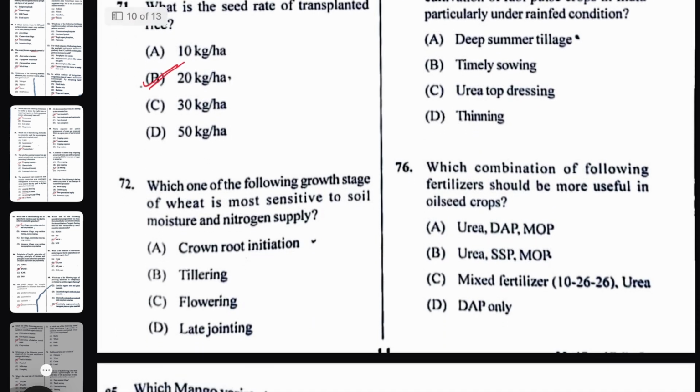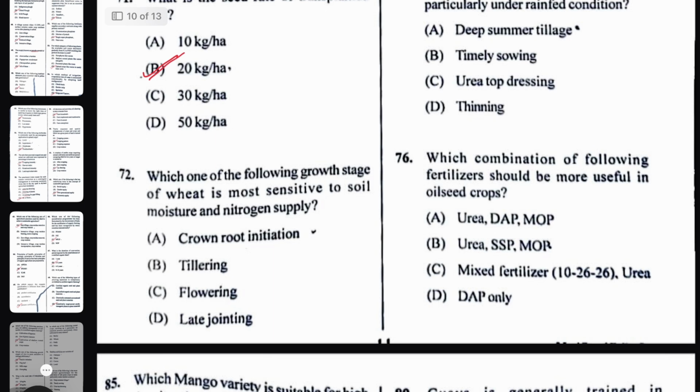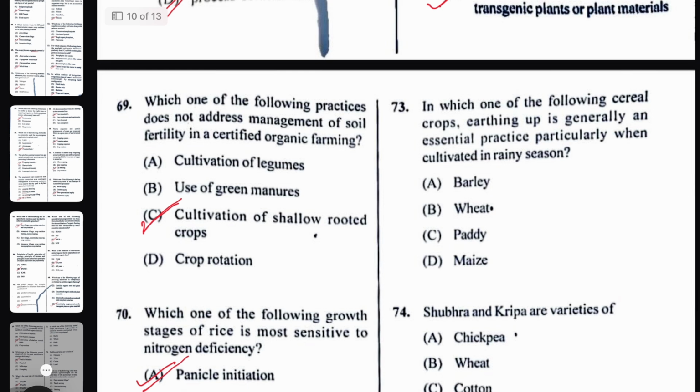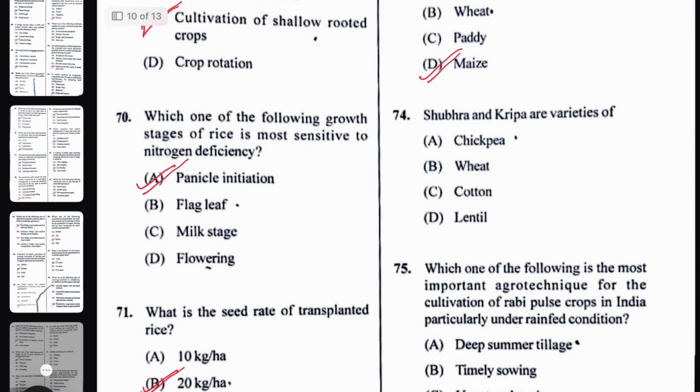Which one of the following growth stages of wheat is most sensitive to soil moisture and nitrogen supply? The right answer will be crown root initiation. Next question, in which of the following cereal crops is earthing up generally an essential practice, particularly when cultivated in rainy season? That is maize. Subhra and Kripa are varieties of lentil.